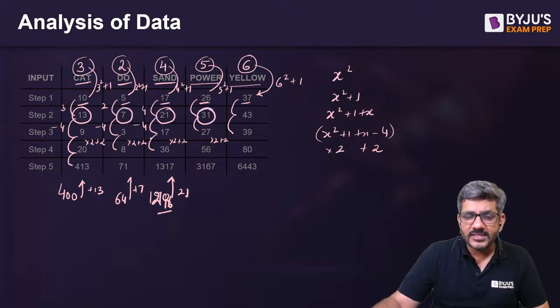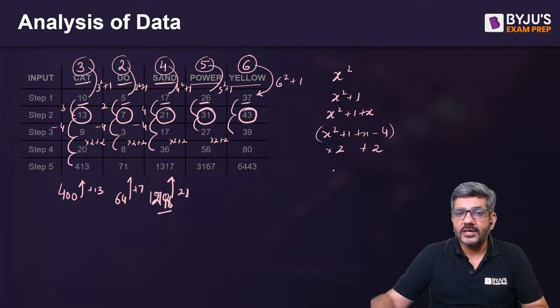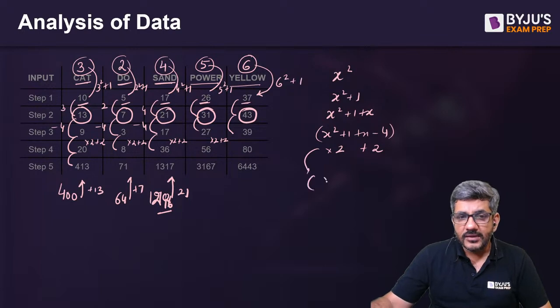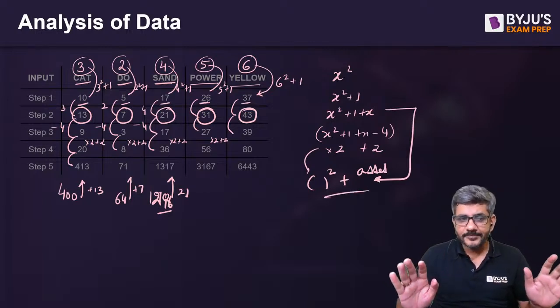Next must be the square of 56 plus 31, and next must be the square of this plus 43. So now these numbers are squared and then this number has been added to that, and that's how the process goes on. I hope now you have got it.